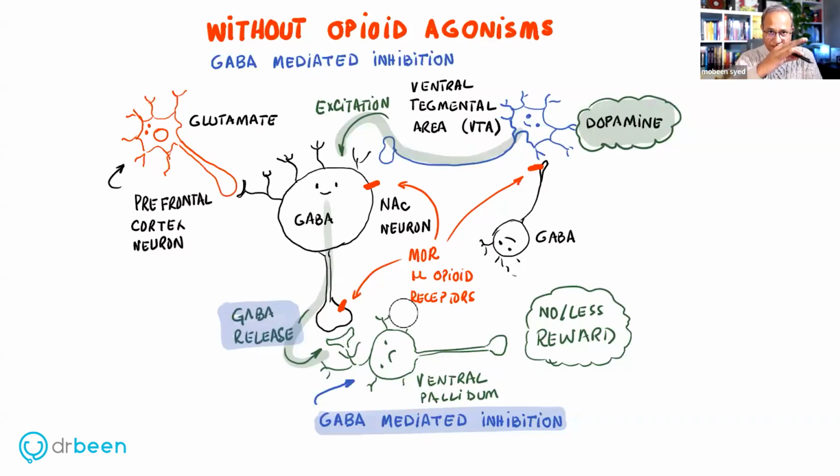We know this previously as well. These neurons will release dopamine on the nucleus accumbens neurons.